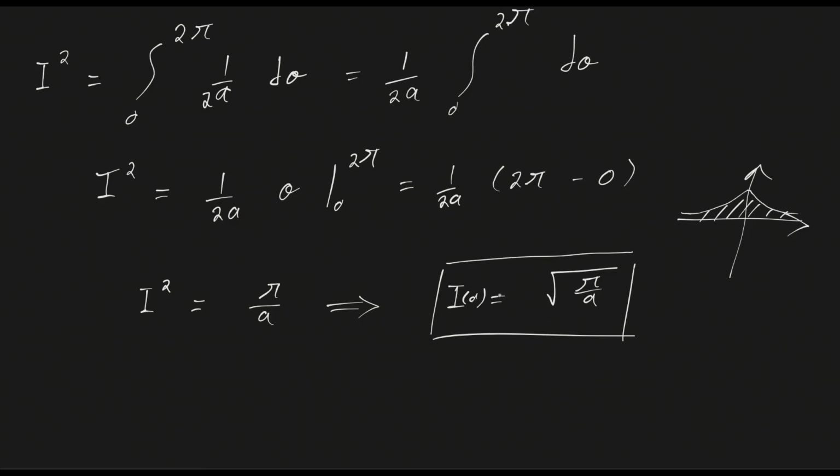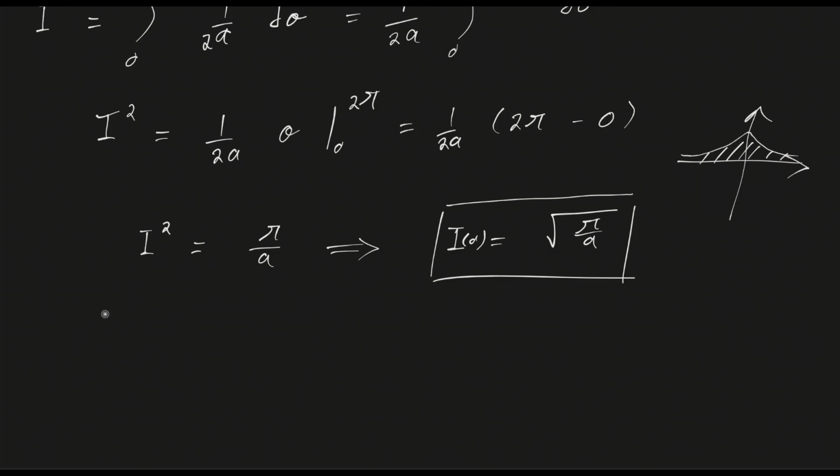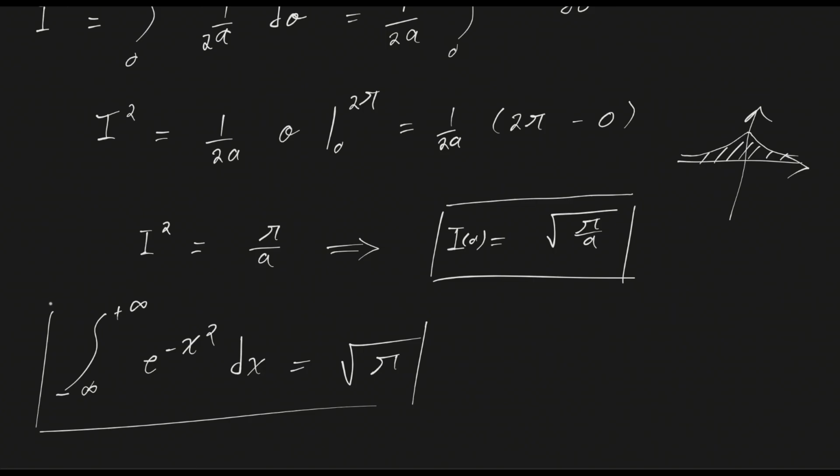And we get I of a equals the square root of pi over a. And in our case, the most popular result is that the integral from minus infinity to plus infinity of exponential minus x squared dx will equal the square root of pi, because in this case a is equal to 1, and you substitute it in this equation and you get this elegant and neat result.